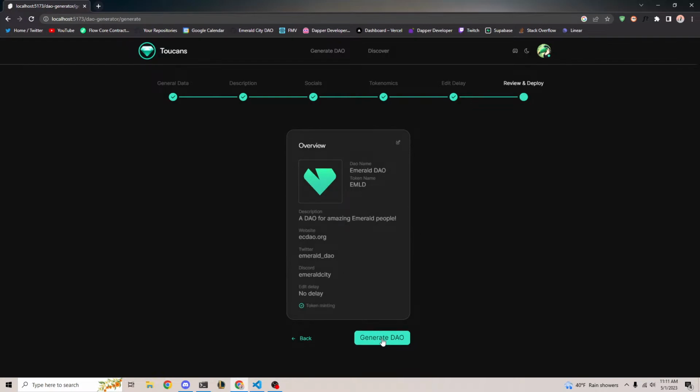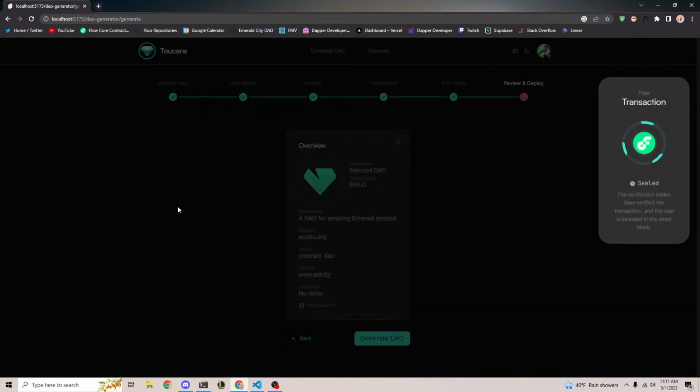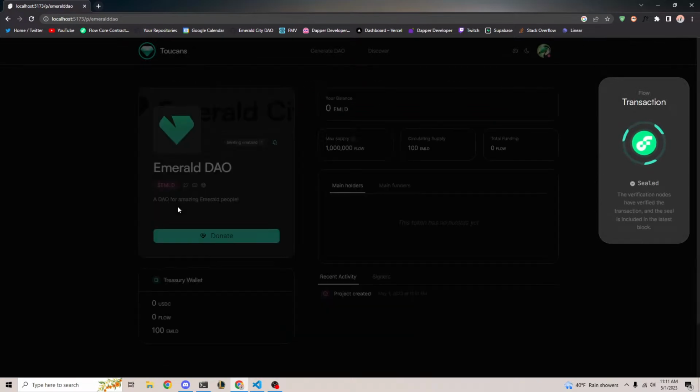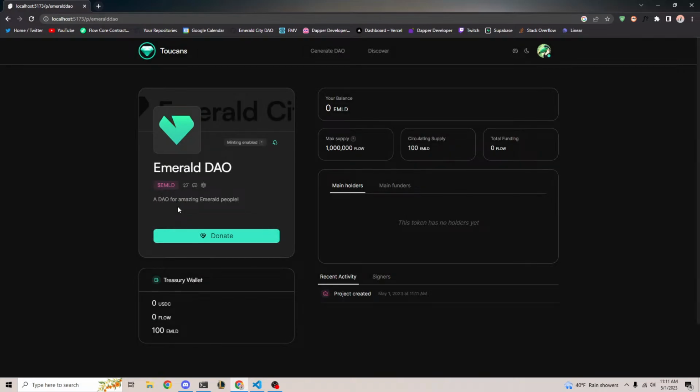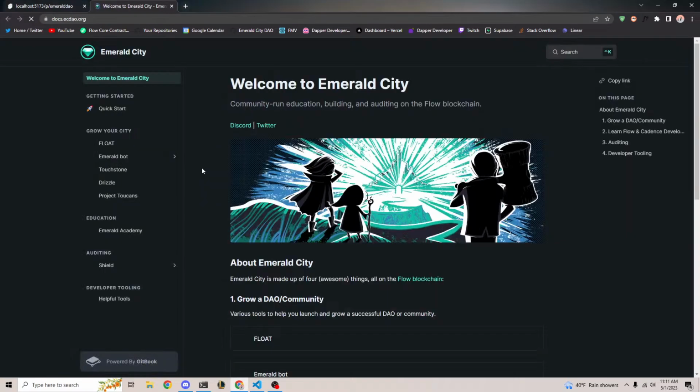Then you can just review, and we're gonna generate our DAO. You can see that because it's emulator, it immediately goes through, and hopefully it should automatically bring us to our projects page. So here we are. Here's our projects page. You can see the DAO name. It says minting is enabled, so everyone in the community knows that the owners can mint. Description. Here's our token name and all of our fun socials. If we click this link, okay, perfect.